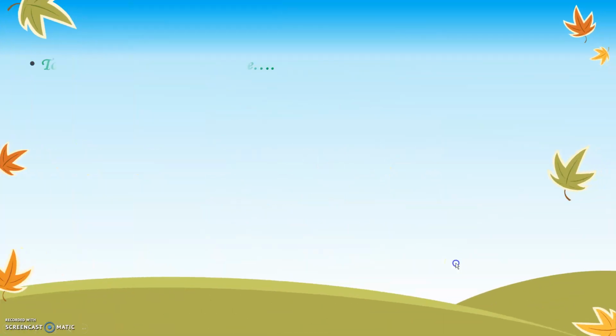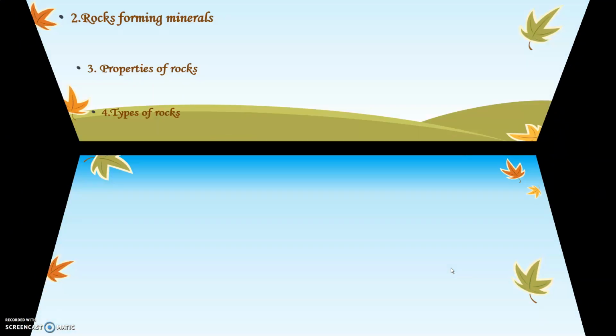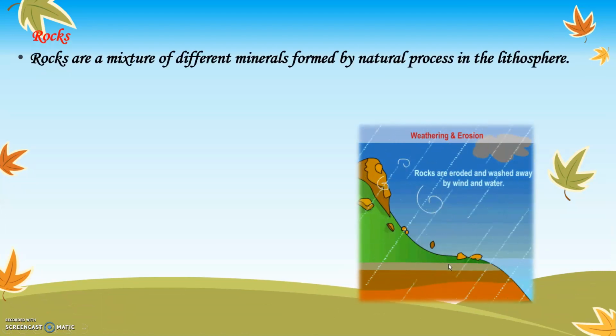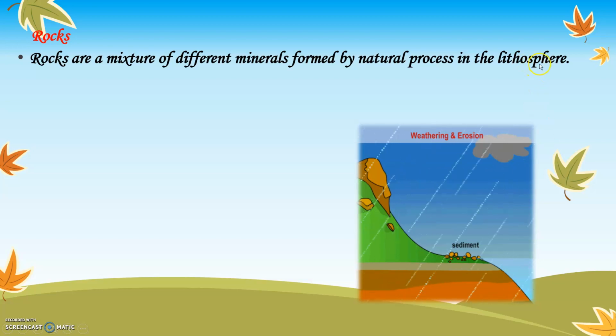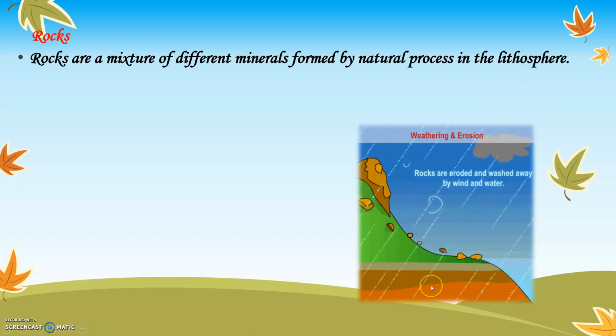Today in this video, we will revise the first 3 points, that is rocks, rocks forming minerals, and properties of rocks. Let's start with today's revision video. Rocks. Rocks are a mixture of different minerals formed by natural process in the lithosphere. We have learned that there are various layers on our earth. Sphere means layers. Lithosphere means the downmost layer on the earth is called as lithosphere or litholayer.